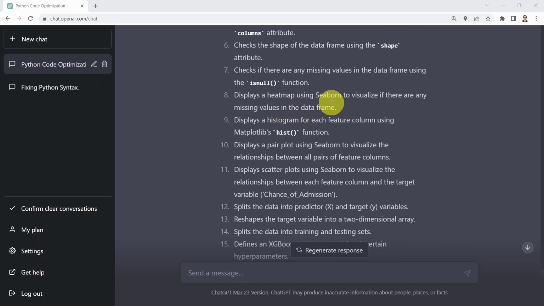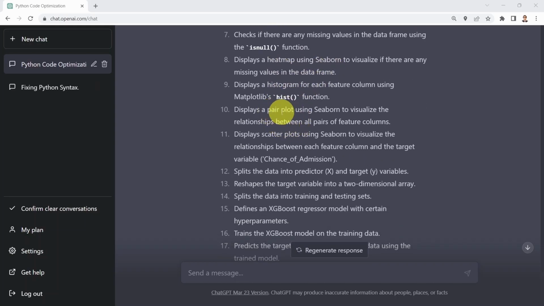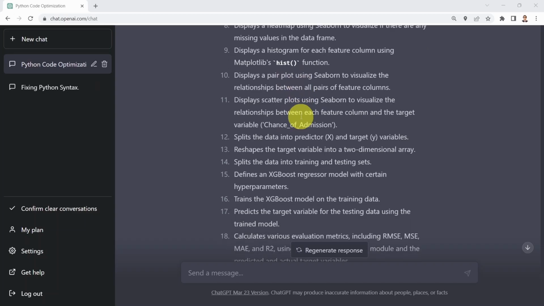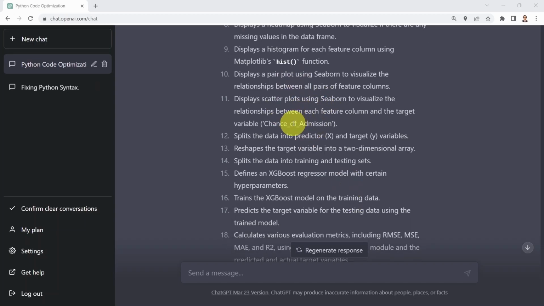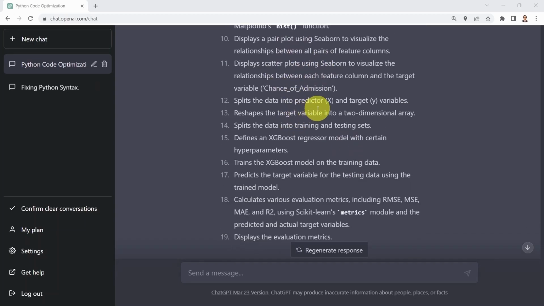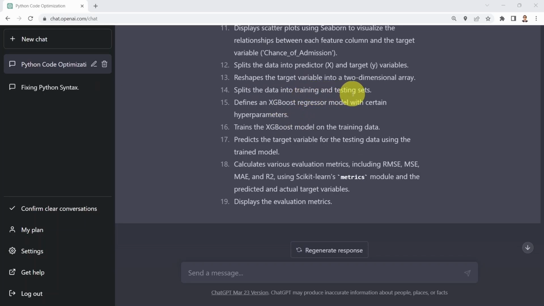We also display the heat map using Seaborn. We display a histogram as well. And then we display the pair plot using Seaborn to visualize the relationships. Again, pretty incredible, because this is exactly what the code actually performed. And then we plot a scatter plot afterwards. Then we split the data into the predictor X and target variable Y, reshape the target variable, and then split the data into training and testing.